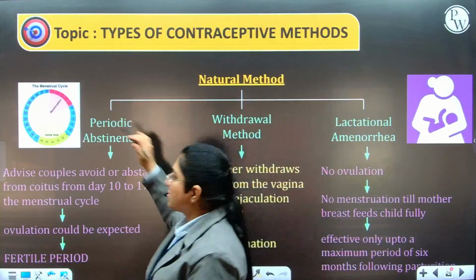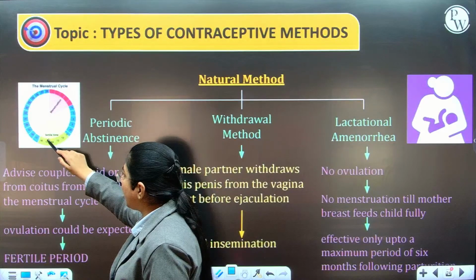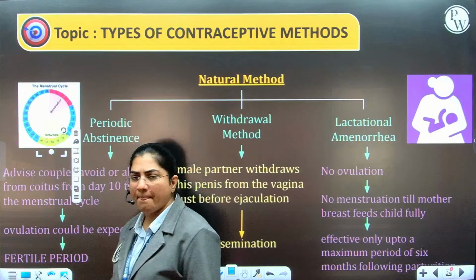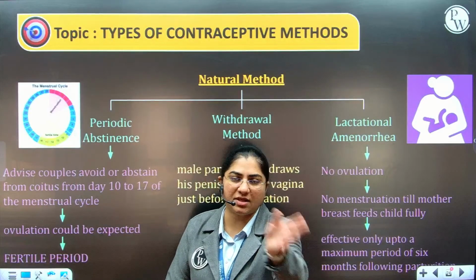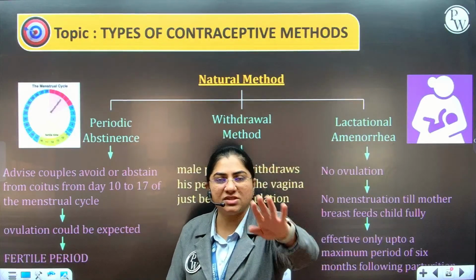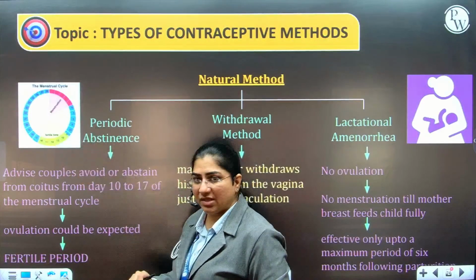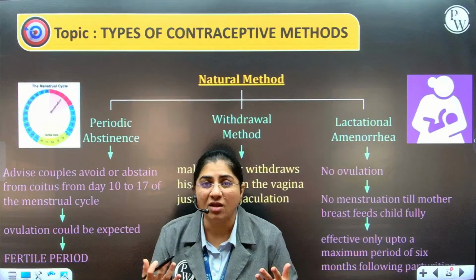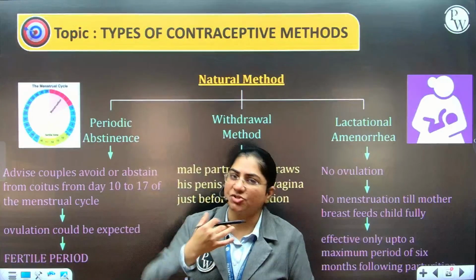Now we just studied the menstrual cycle, where we studied that in a 28-29 day cycle, the ovulation usually takes place on the 14th day. However, it is not by the calendar that every 14th day of the menstrual cycle, the female will ovulate. So it can be plus minus a few days. So if you are saying 10 to 17 days is the ideal time period where the female will ovulate, in this time period, the chances of fertilization are very high.